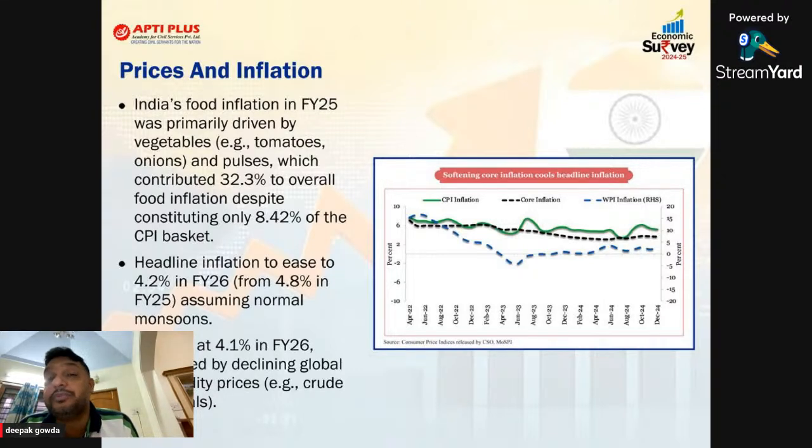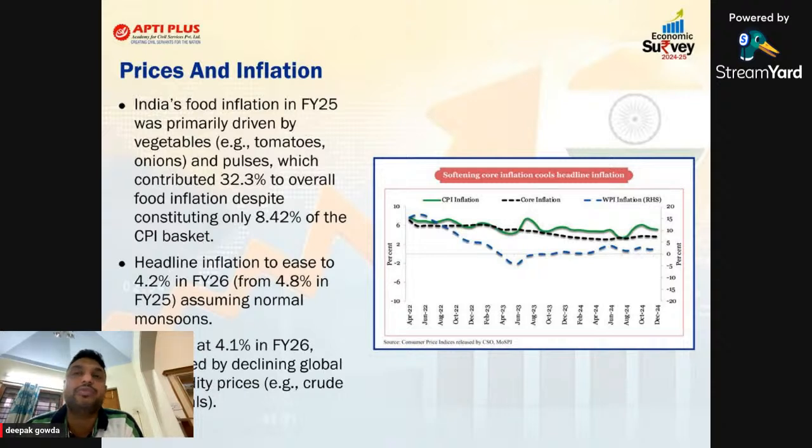Within the food items, if you remember, we have discussed skewflation in the class. Within the basket of food items, not all commodities will have inflation. Only a few commodities always create inflation, like potato, onion, tomato, pulses, and edible oil. Even nowadays edible oil is creating inflation. But cereals and other food commodities will not have that much inflation. The Economic Survey says these commodities account for almost 32% of the inflation within the food basket.